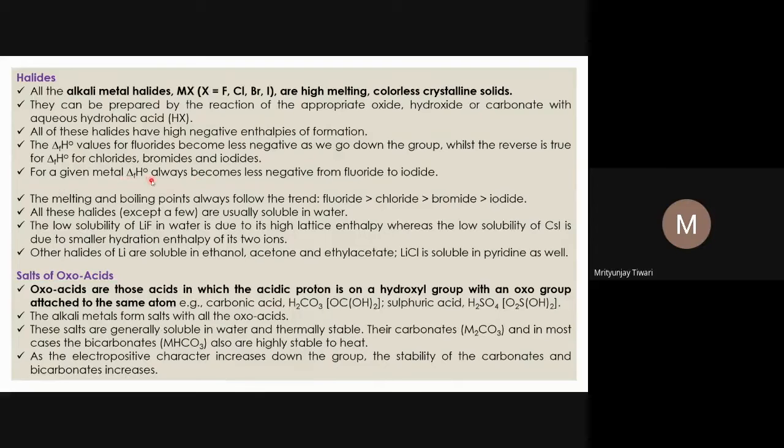So for a given metal, delta f H naught always becomes less negative from fluoride to iodide. This is a very important point. Sometimes we see that this is in contrast to the above, but it is not.